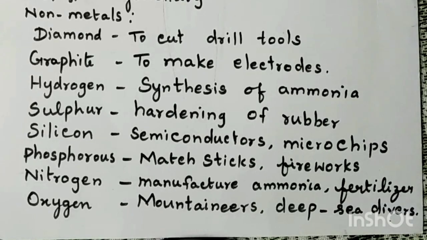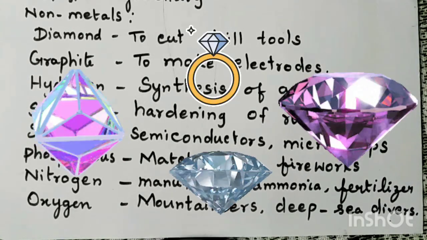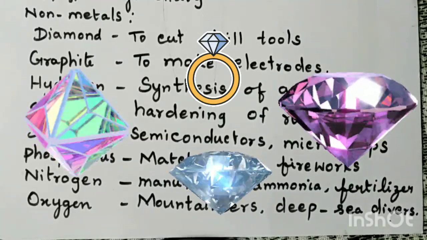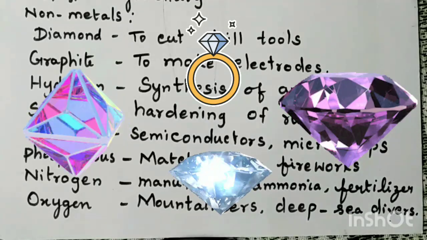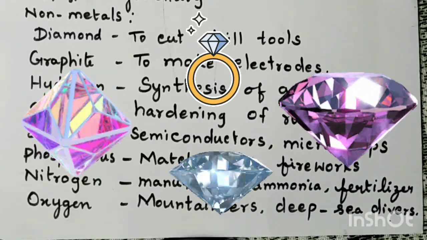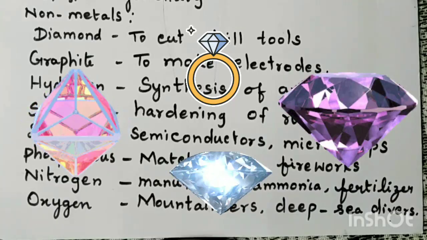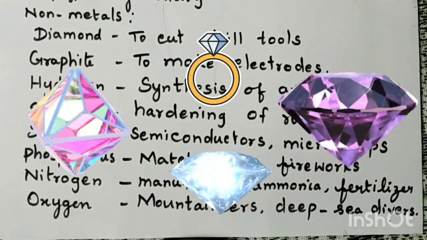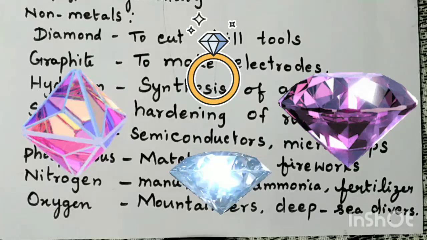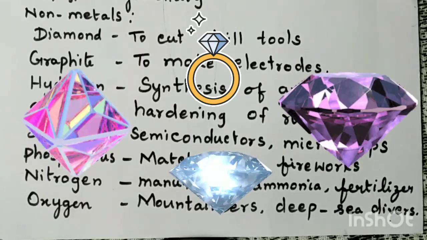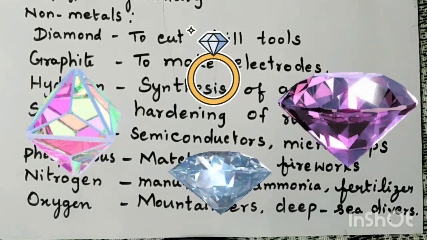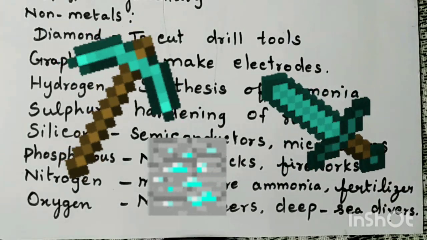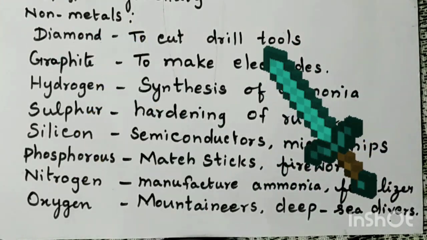First of all, the first allotropic form of carbon is diamond. This diamond is the most expensive substance on the earth. What is the use of this diamond? It is used for making jewelry. Why do we use it for making jewelry? Because it is very bright and lustrous. The next property of diamond is that it is very hard. Diamond is the hardest substance. So it is used for cutting and drilling tools.